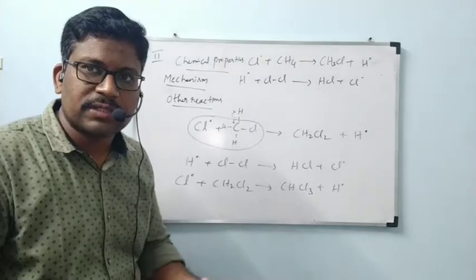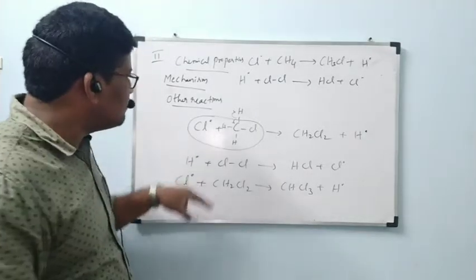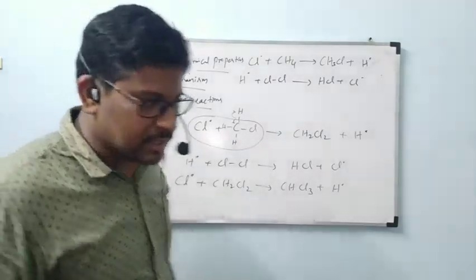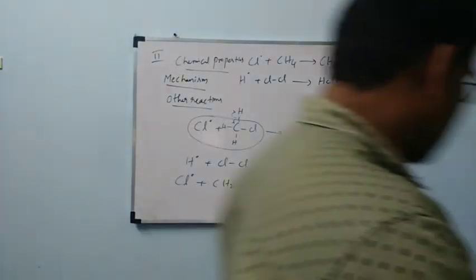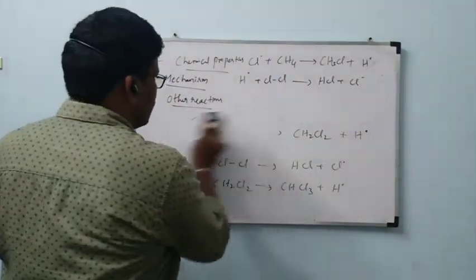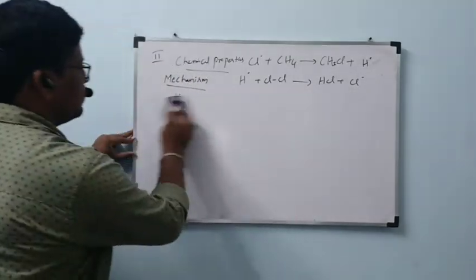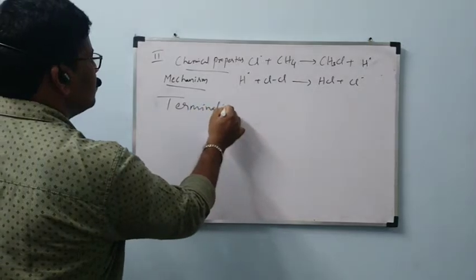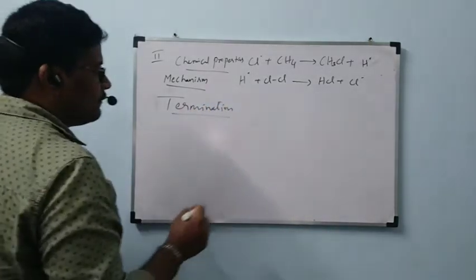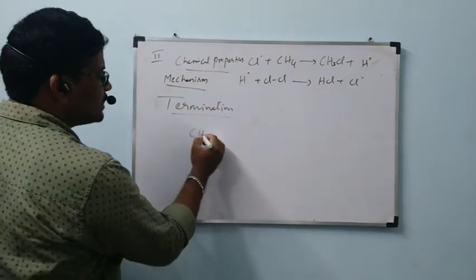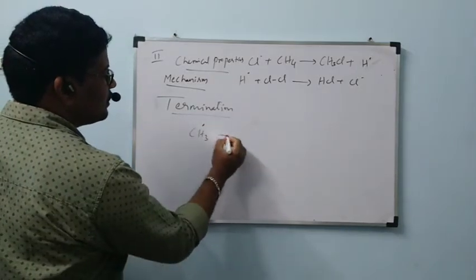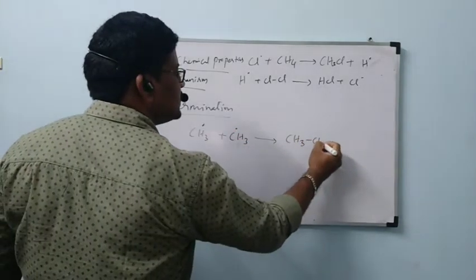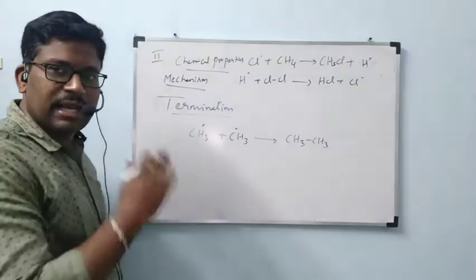Okay. Finally, we have to study termination. This is completion of other reactions in propagation. Now we have to see termination. Let us see. Finally, termination. Termination means ending. In termination, there are very few chances of formation of ethane. CH3 free radical, initially it is formed. There is a chance of reaction with another CH3 free radical to form CH3CH3. By that, the reaction will be stopped.